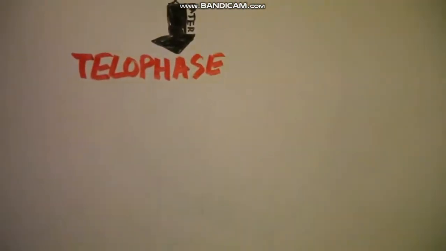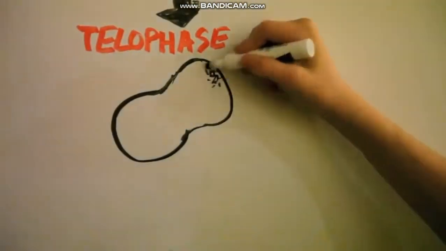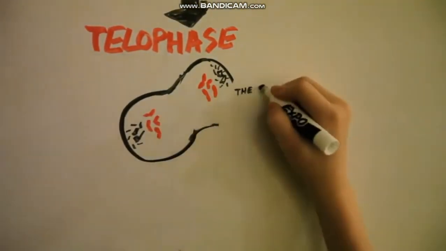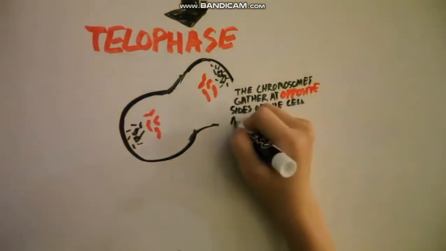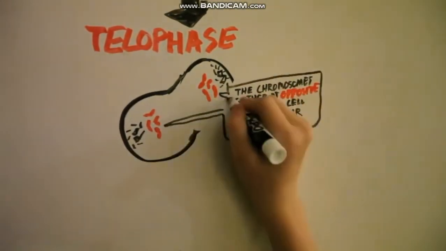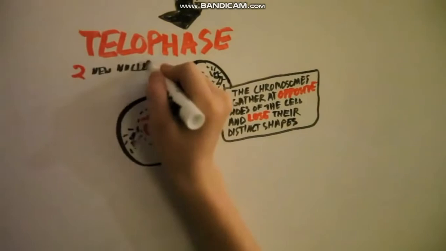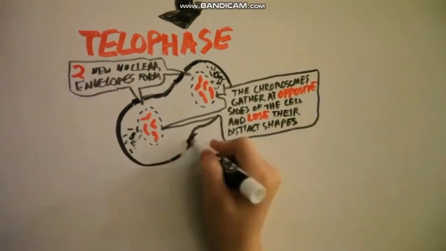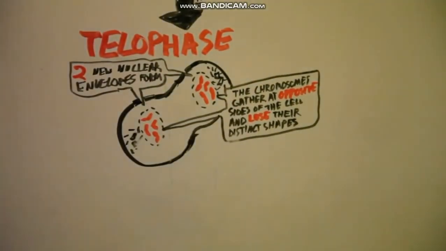Later, in telophase, the chromosomes gather at opposite sides of the cell and lose their distinct shapes. 2 new nuclear envelopes will form around the newly separated chromosomes. The one cell is taking on a new shape.